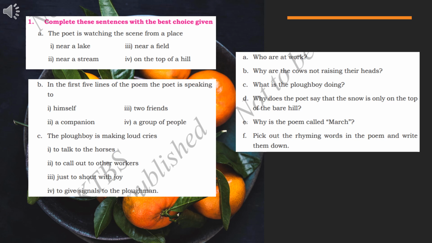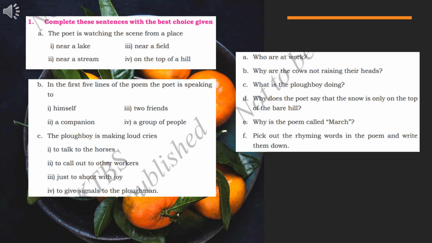What is the plowboy doing? What was the plowboy doing? The plowboy was on the top of the bare hill. The plowboy is whooping and on and on. So what was he telling? He was telling and on and on. And on means, I told you, he was just shouting with joy. He was shouting with joy for the people who are working in the field, and he was grazing the cattle.